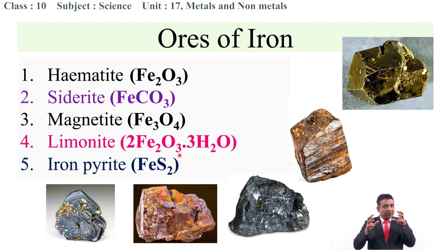The next one is iron pyrite. If you hear the term pyrite, you need to always think of sulfur. Pyrite always represents the presence of what? Okay, sulfur. Good, you have said the correct one. So, iron can also be extracted from iron pyrite. The molecular formula is FeS2.